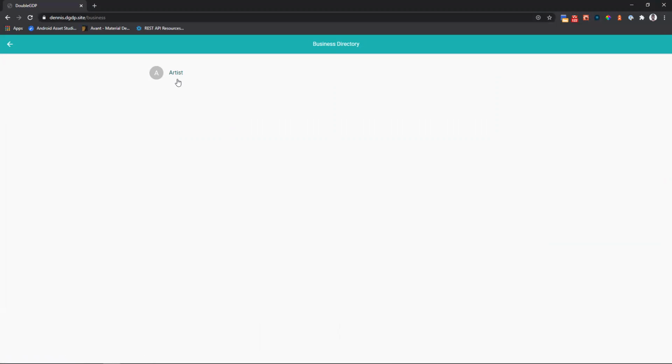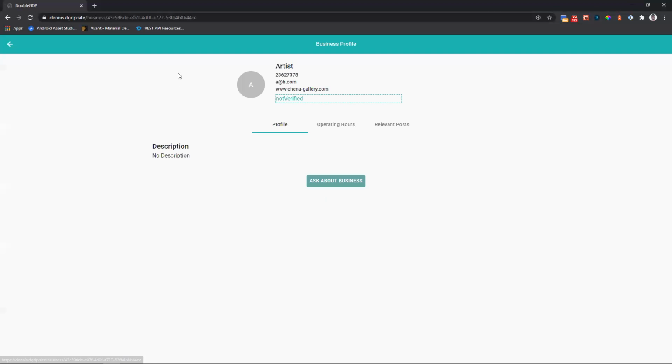Once you come to this screen, when you click on the business name, it will present you with a business profile. This business profile has certain information that can be used, for example, to reach out to the business, which is at the top here. We have the business name, the number, the email address, or the homepage for the particular business. This badge here shows whether the business is verified or not. If it's verified, it should show Nkwashi verified here. In this case, since it's not verified, it will display as is.